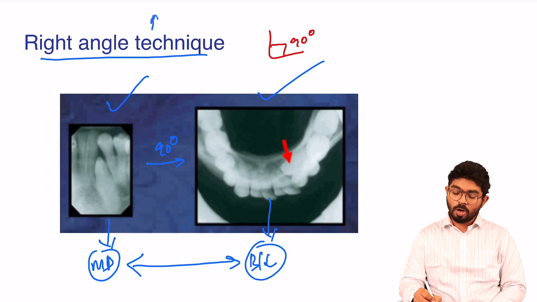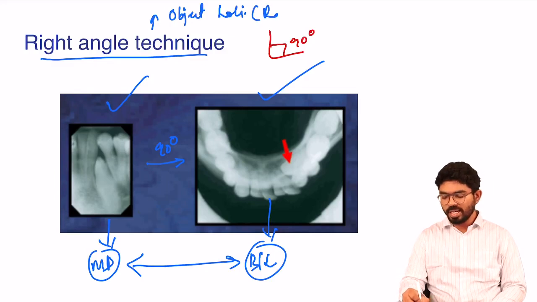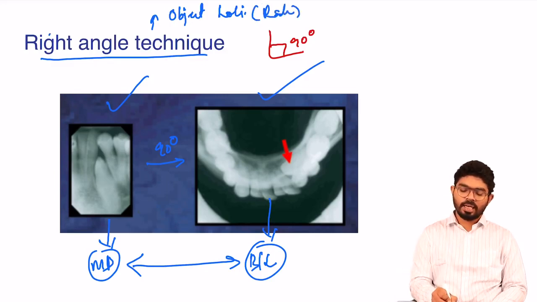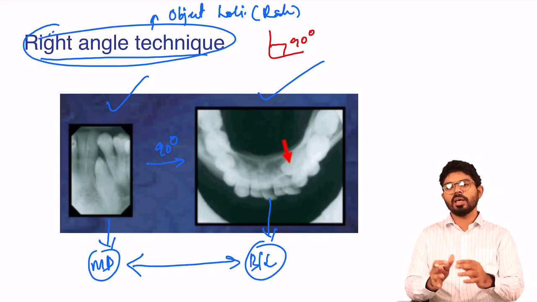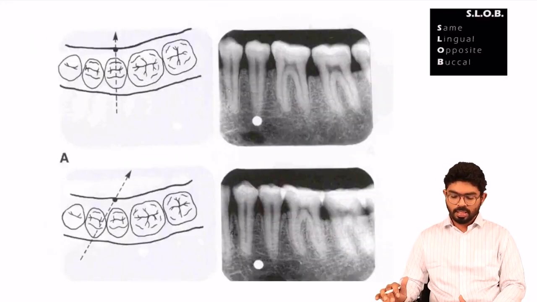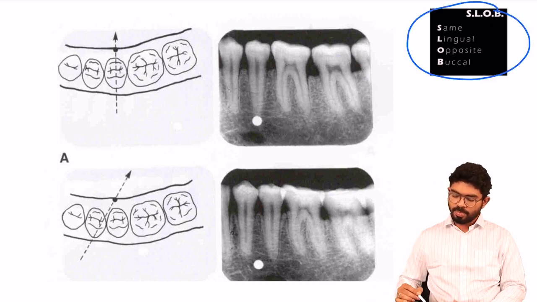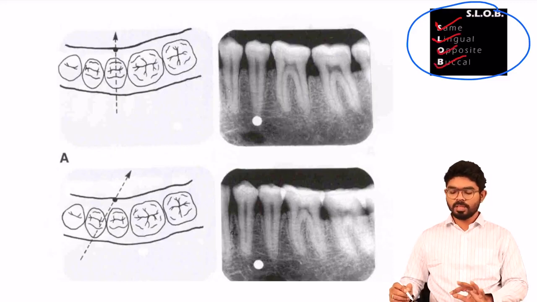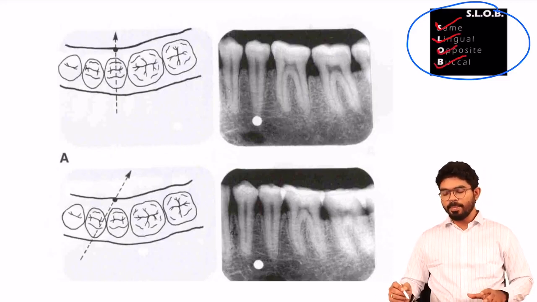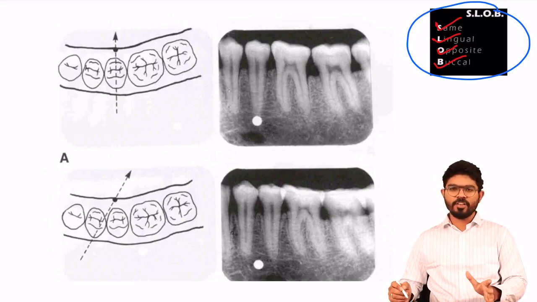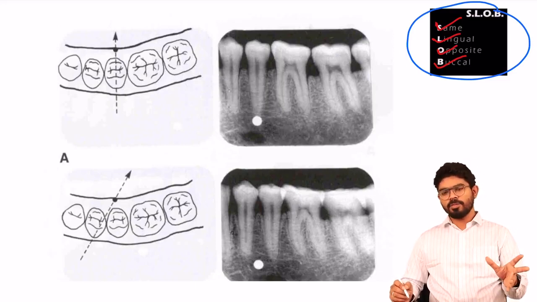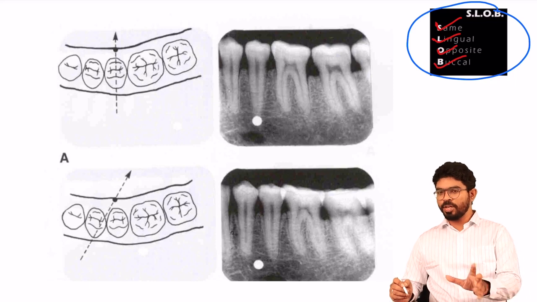This is a part of object localization. There is something called object localization in radiology. One technique of object localization is the right angle technique: two exposures at right angles to each other. The next one, which most of you are familiar with, is the SLOB technique. What is SLOB? Same side lingual, opposite side buccal. This diagram-based SLOB technique is a very familiar and the most common type of question in radiology.